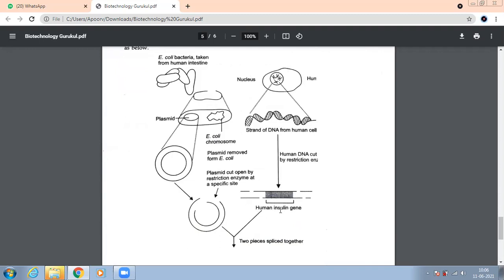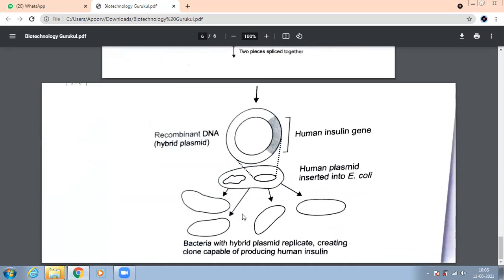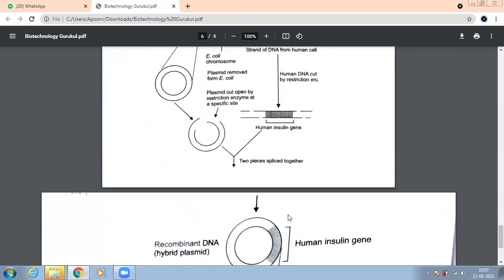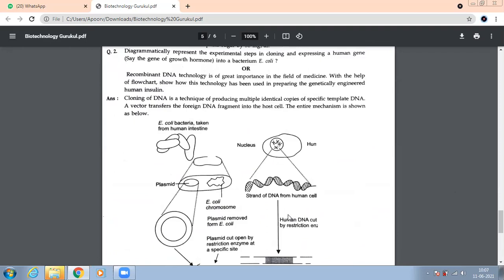Now this human insulin gene will be inserted here in this cut plasmid. Both the pieces will join together and you have got a recombinant DNA plasmid. In the plasmid, this human insulin gene is attached and this plasmid is then inserted into E. coli so that multiple copies can be obtained. So basically, what are we trying to do? Let's read this.